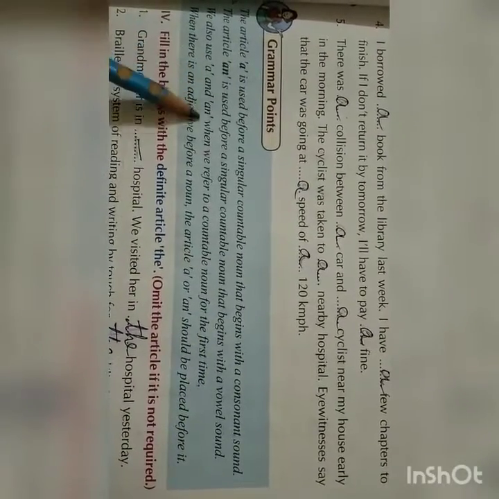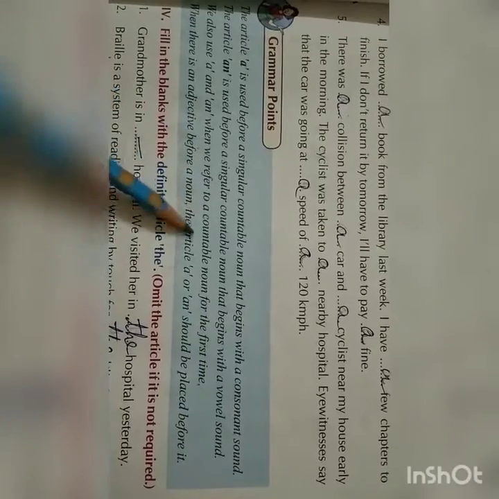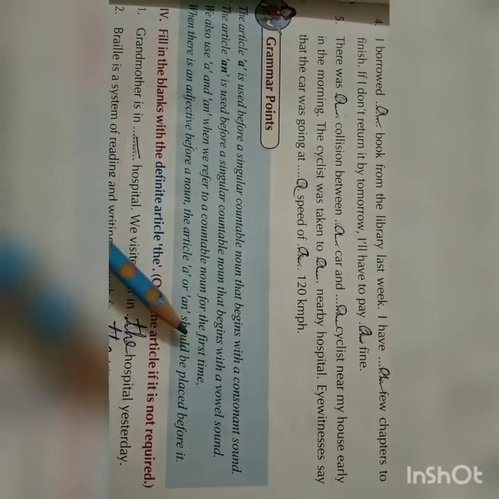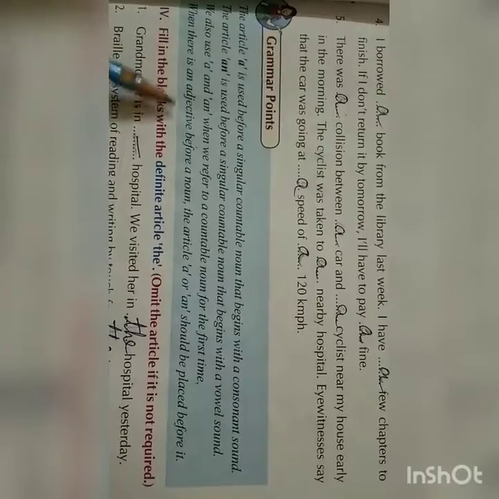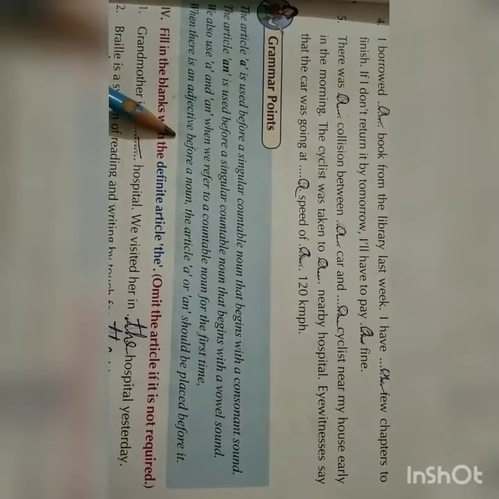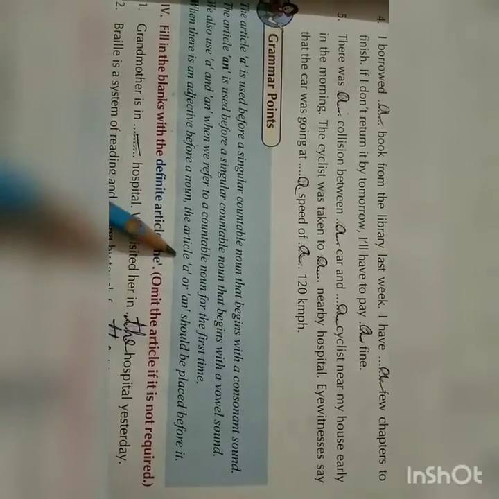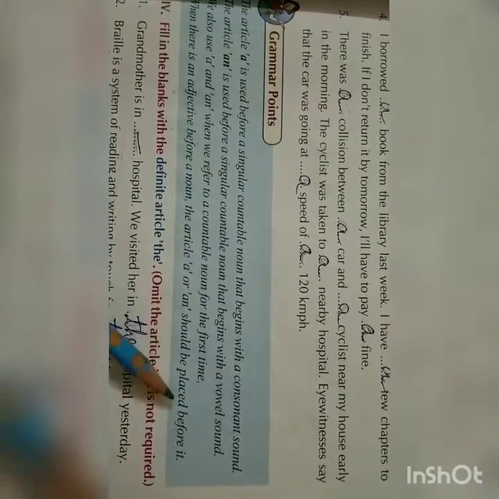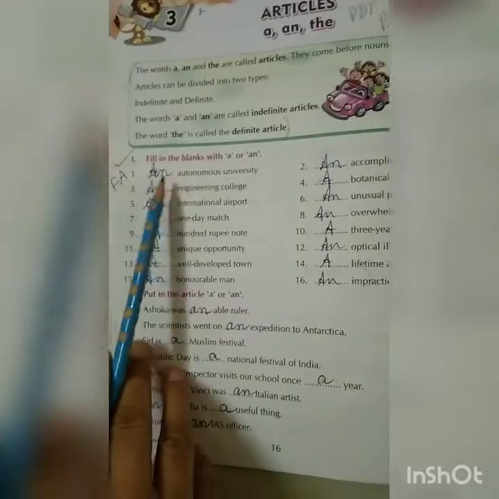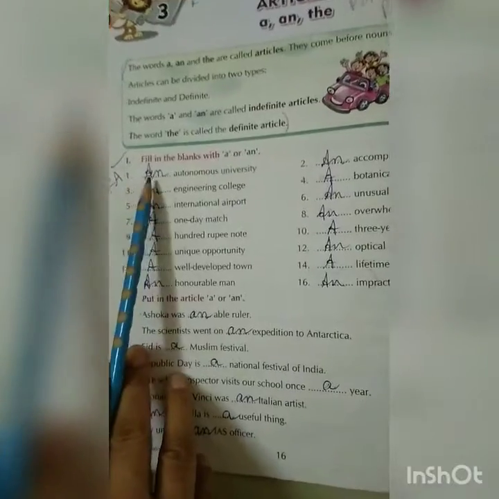We also use a and an when we refer to a countable noun for the first time and when there is an adjective. When there is an adjective before a noun, the article a or an should be placed before it. See children, in number 1 example, an autonomous university.